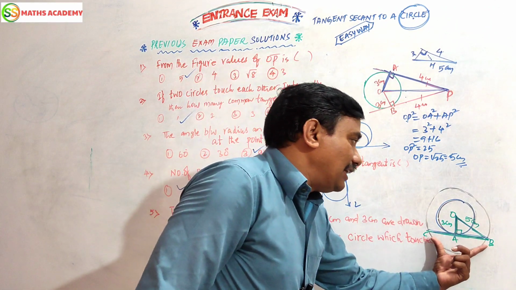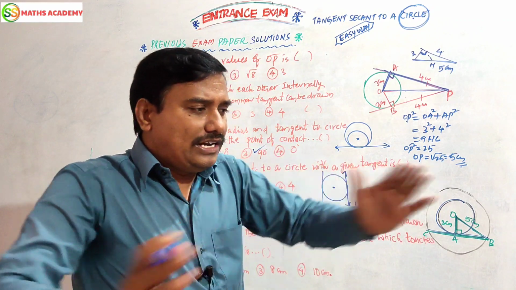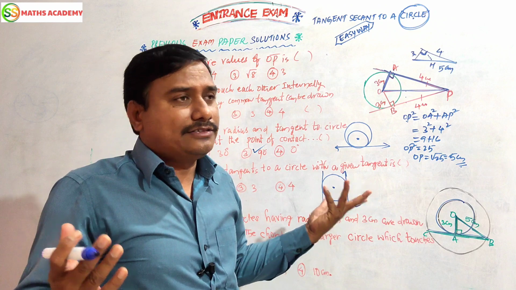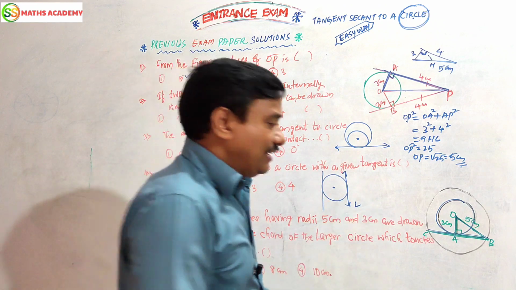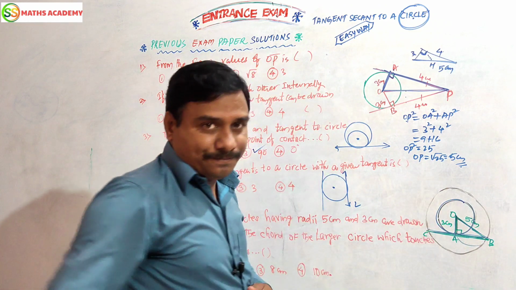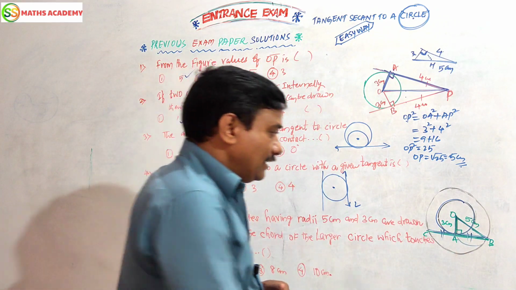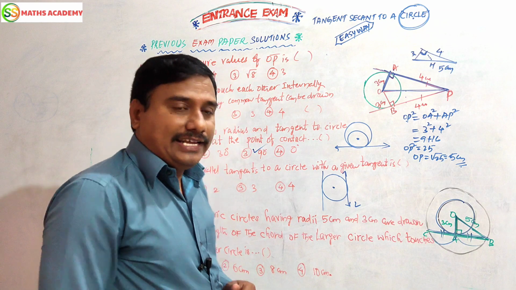He is asking the length of BC. To know the length of BC, we have to find AB and also AC. The sum of the two is nothing but BC. So you should first find AB, and the two must be equal. Now you can find AB and AC.